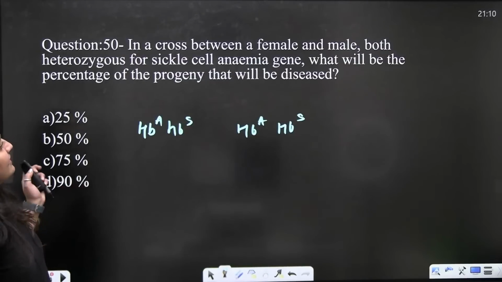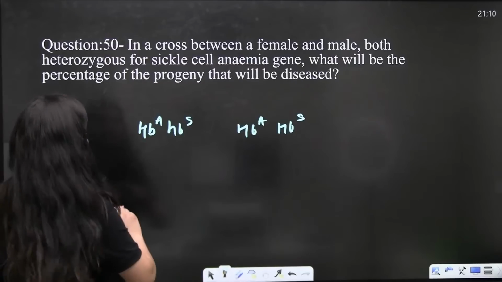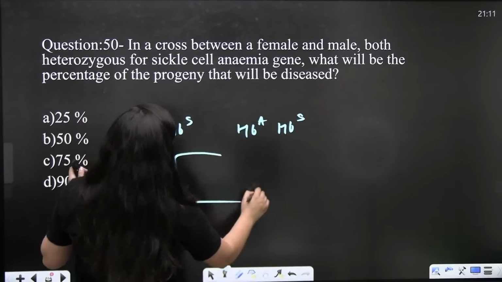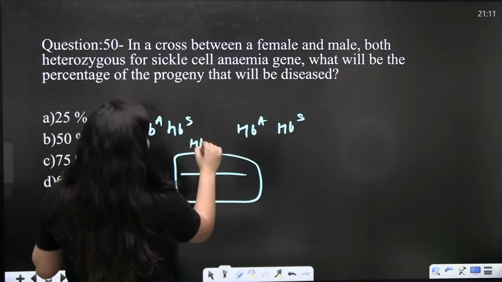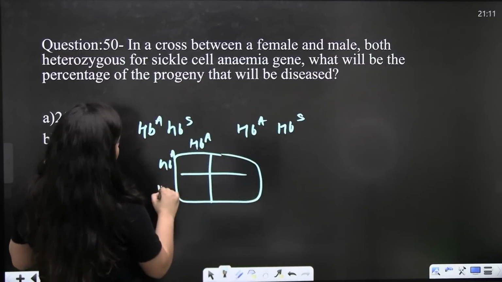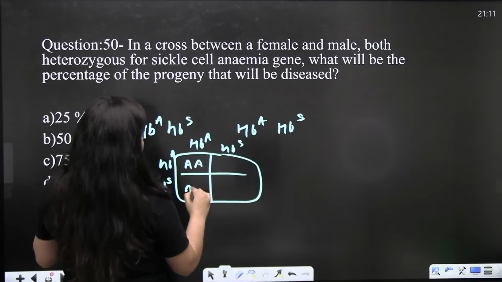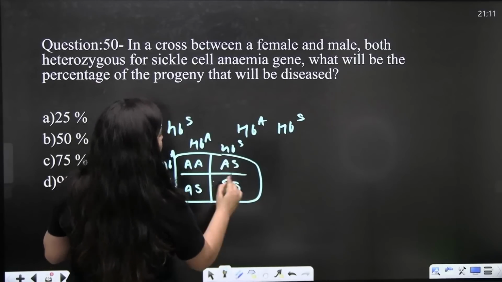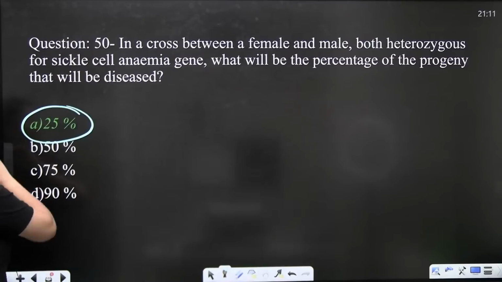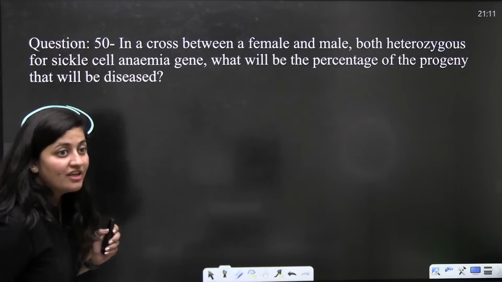So, in a cross between a female and male, you have to tell what progeny will be diseased. So, you know the answer, isn't it? 25%, it is 25%.